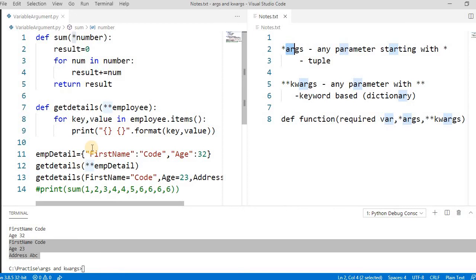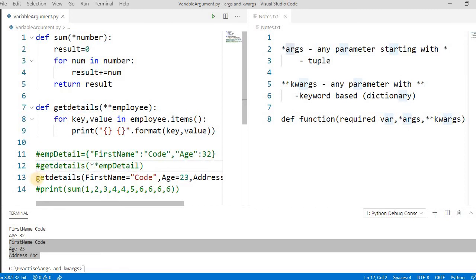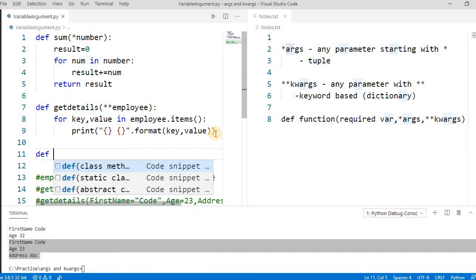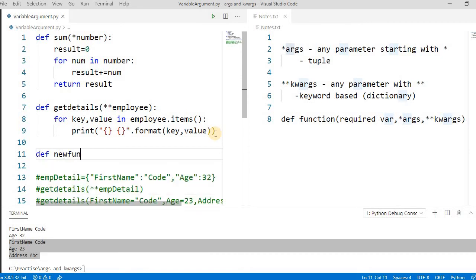Let's try to run one example and try to understand it. Let's comment this out. Let's define one more method, something like def new_function.